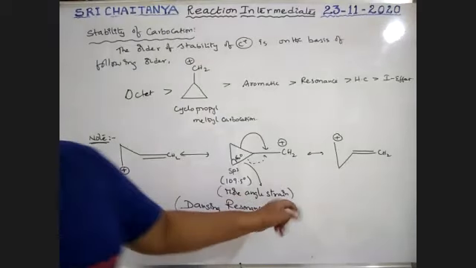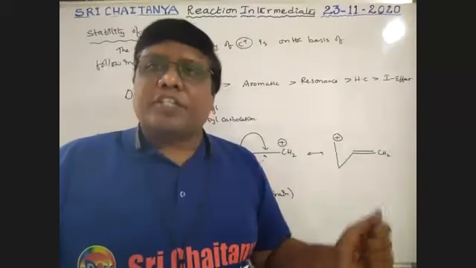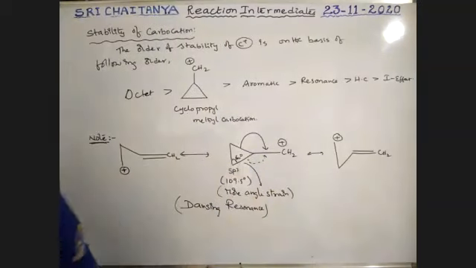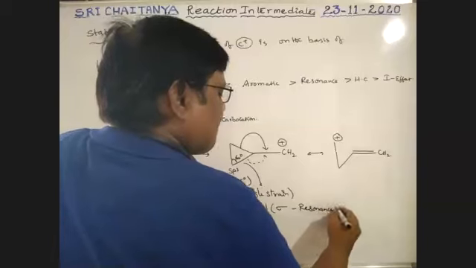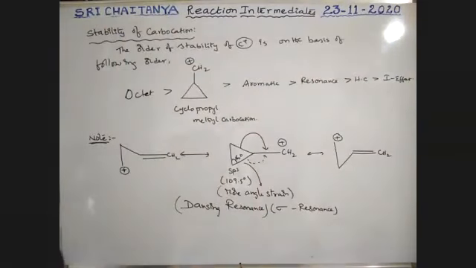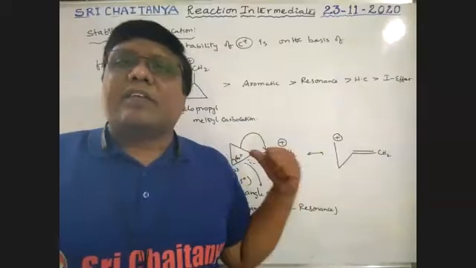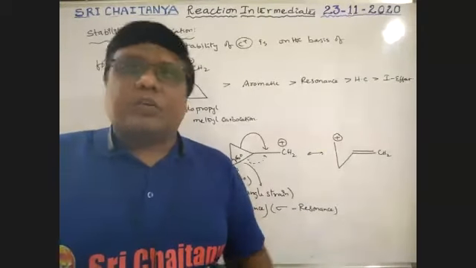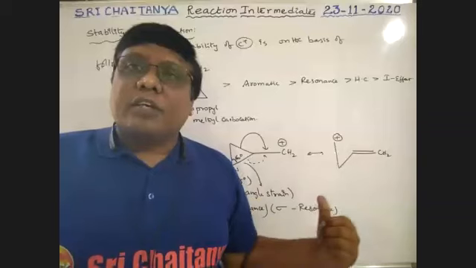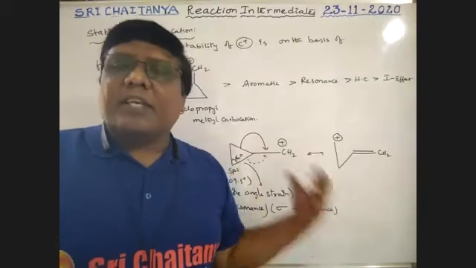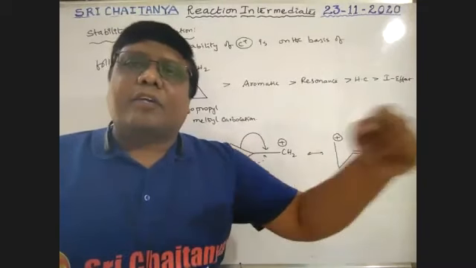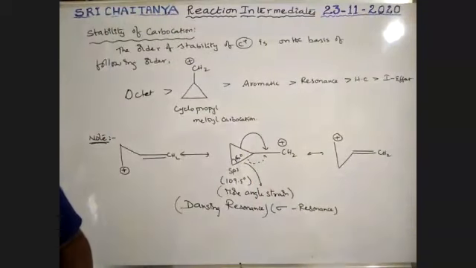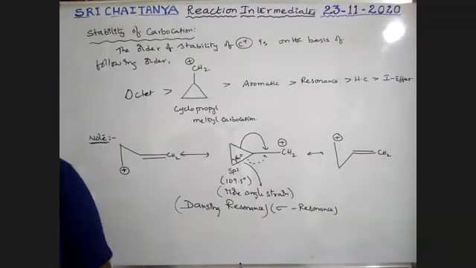Because of this lot of angle strain, here sigma bond changes to pi bond. So this resonance is also called sigma resonance. Because of these dancing-like structures, it is ready to convert into these resonance conditions. So very, very important: because of this, cyclopropyl methyl carbocation is very, very, very stable when compared to other carbocations.